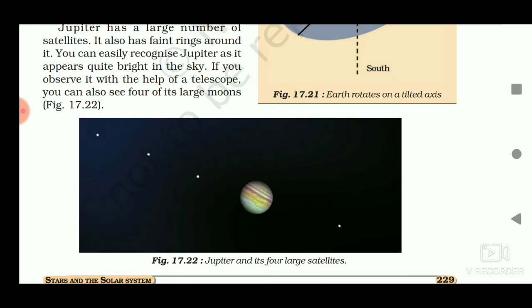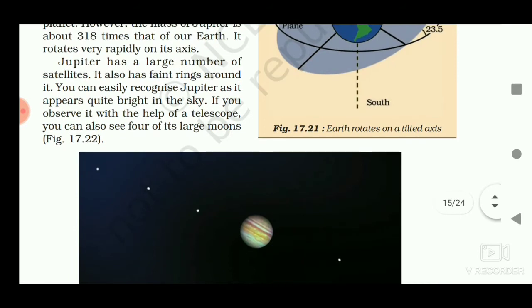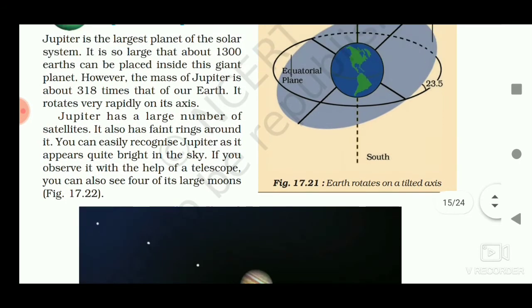NASA has sent many spacecraft and artificial satellites to observe Jupiter, where Voyager, Cassini, Juno are the spacecraft sent by NASA to study more about Jupiter and its atmosphere. The largest moon of Jupiter, Ganymede, is larger than Mercury.